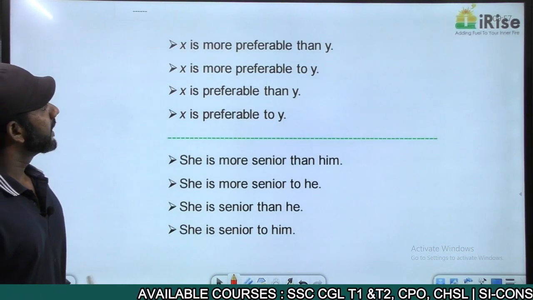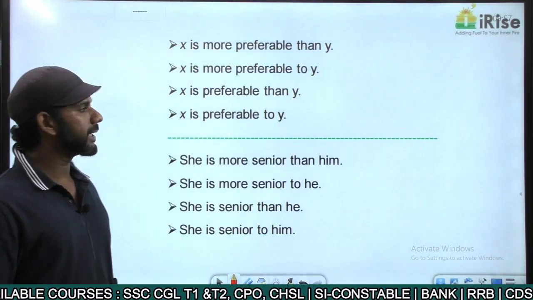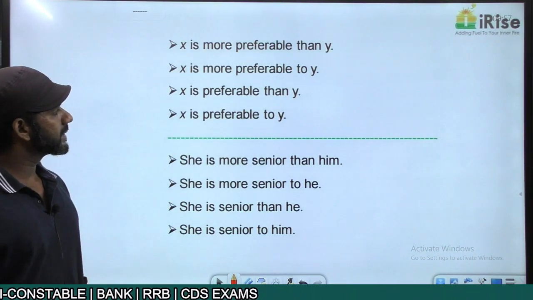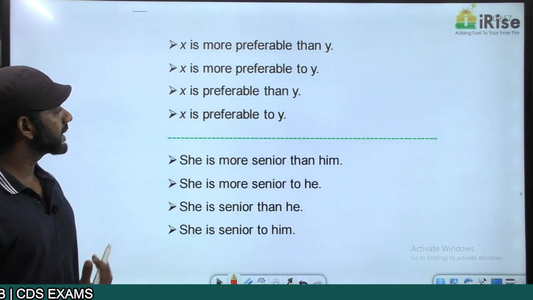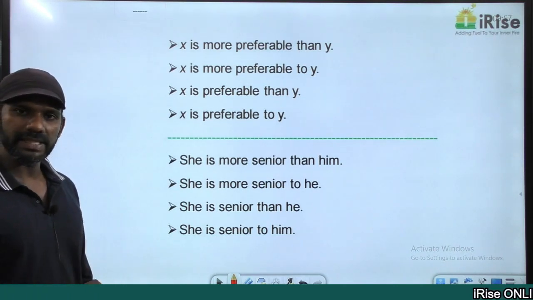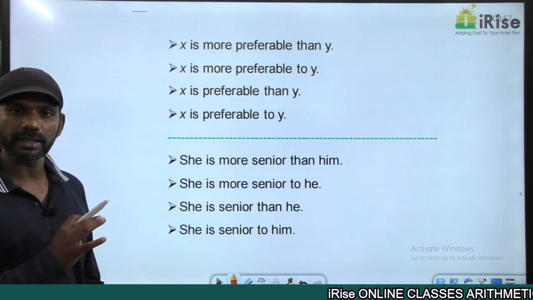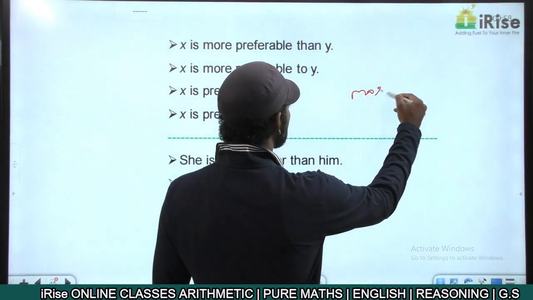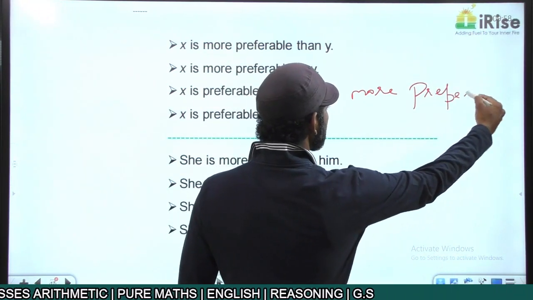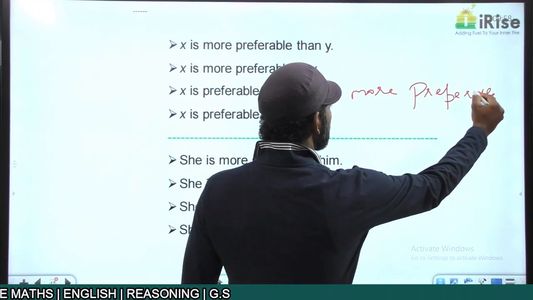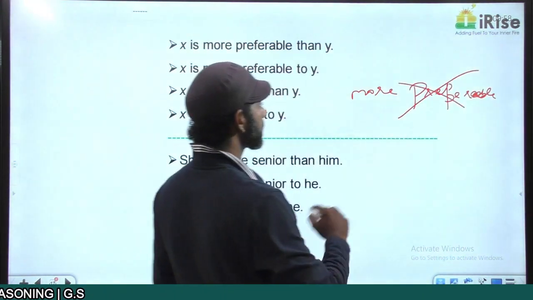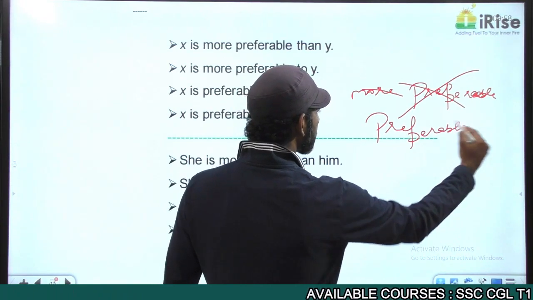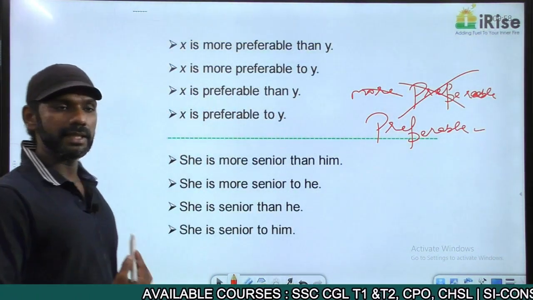Come to this. X is more preferable than Y. X is more preferable to Y. X is preferable than Y. X is preferable to Y. My question is, which of these sentences is grammatically correct? Now there is no usage like more preferable. More preferable is a wrong usage. It is just preferable. Preferable is a correct usage.